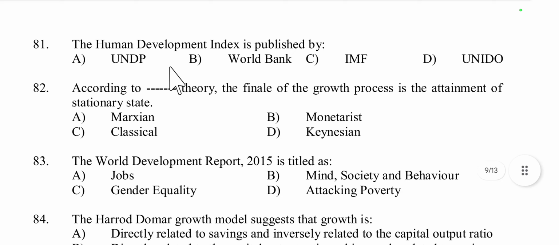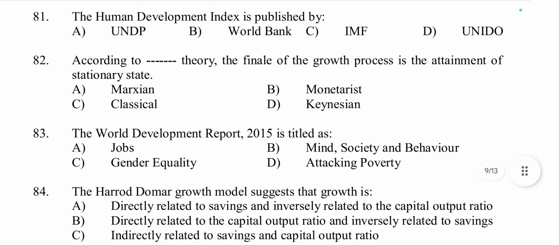Question number 81. The Human Development Index is published by UNDP, World Bank, IMF, or UNIDO? The Human Development Index, HDI, is published by UNDP, the United Nations Development Programme. It publishes the Human Development Report, which includes the HDI. So HDI is published by UNDP.